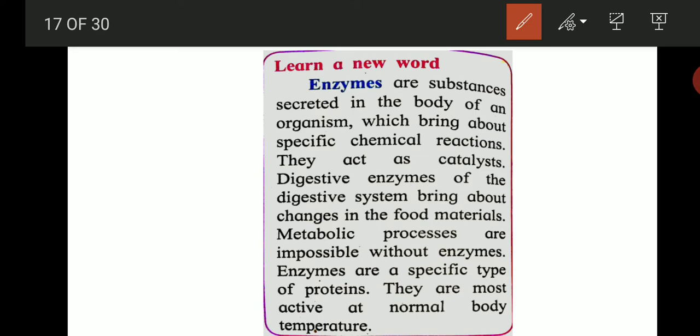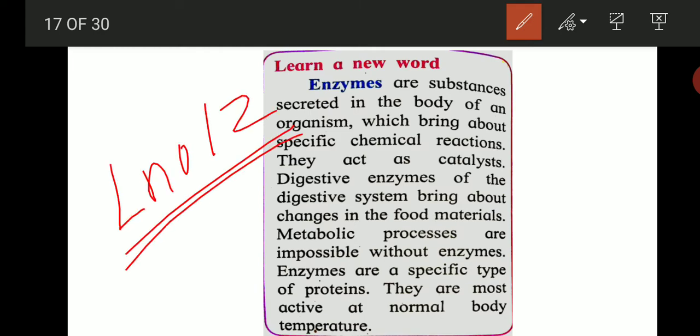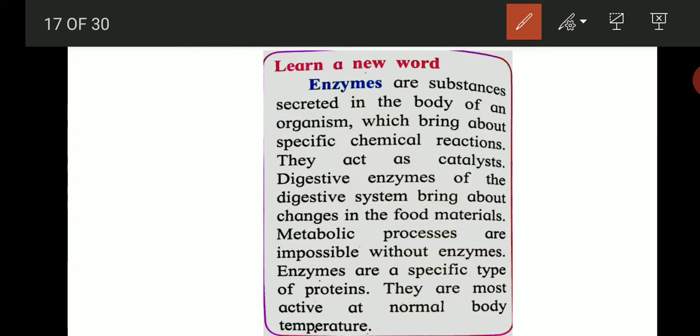Students, today let us study the remaining part of lesson number 12, the muscular system and digestive system in human beings. So let us begin. You can see the slide here. One new word you can see here, enzymes. Now let us know what are enzymes.